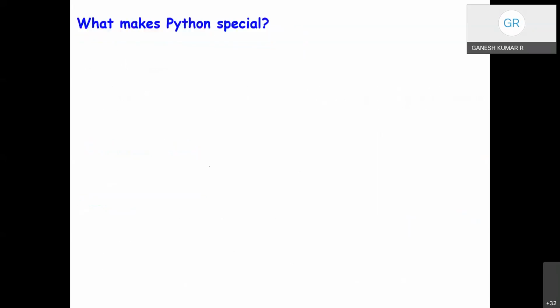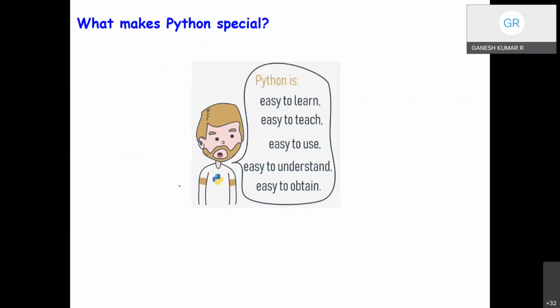Right? And what makes Python special? It is easy to learn and easy to teach, easy to use because very small apps can be created with the help of Python. Easy to understand and easy to update because it's open source.